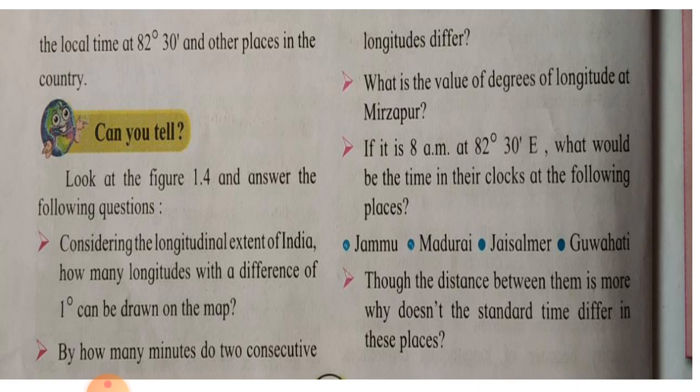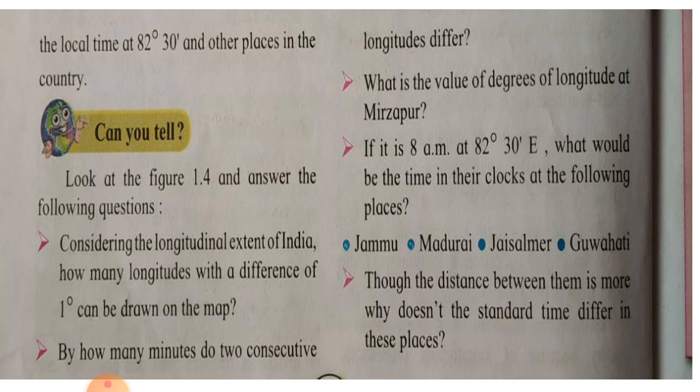Answer. Considering the longitudinal extent of India, 29 longitudes with a difference of 1 degree can be drawn on the map. Question number second. By how many minutes do two consecutive longitudes differ? Answer. Two consecutive longitudes differ by 4 minutes.